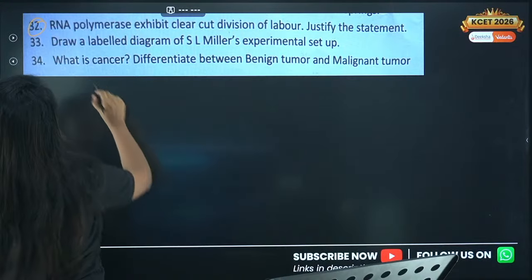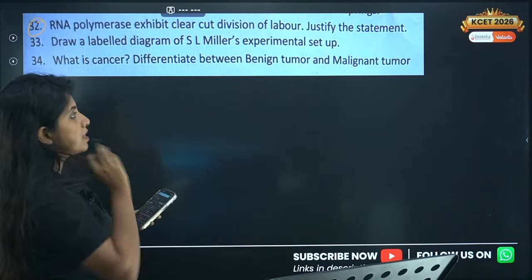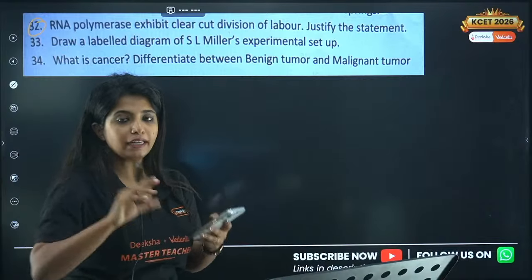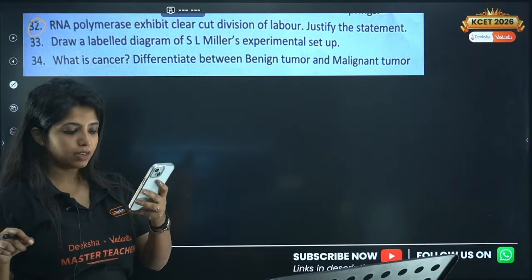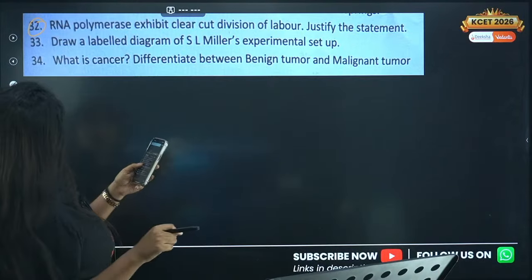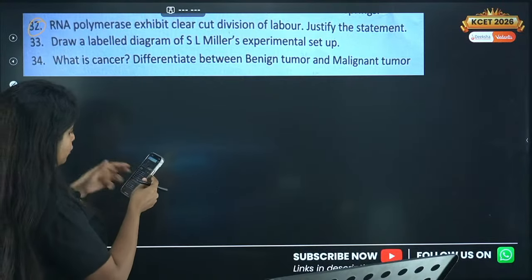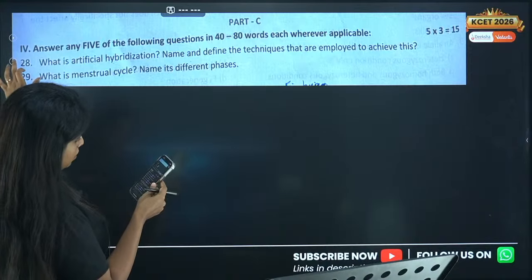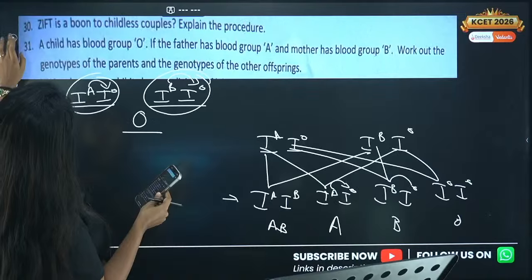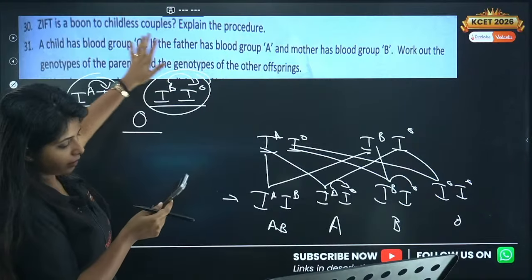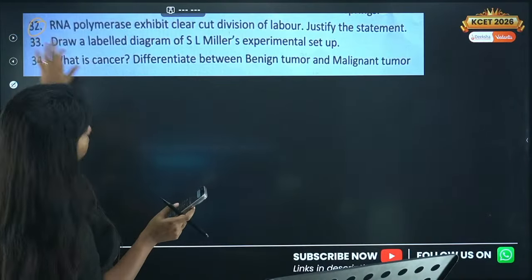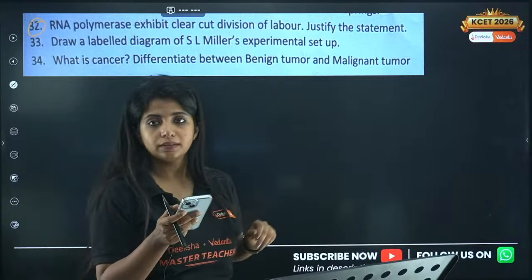Yes, Nagaraj. Next, draw a neatly labeled diagram of S.L. Miller's experimental setup. You draw it, you mention all the conditions. Ma'am, for 30th question, for writing full form. Okay, 30th question. What is the 30th question? ZIFT. You have to write the full form. Yes. Zygote intrafallopian transfer. Okay.